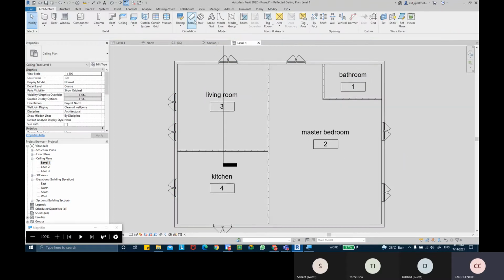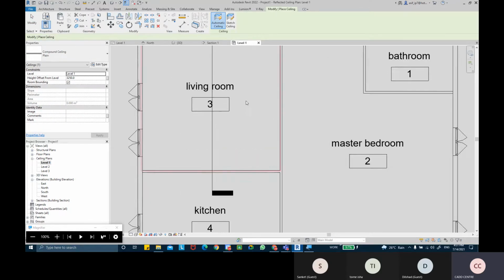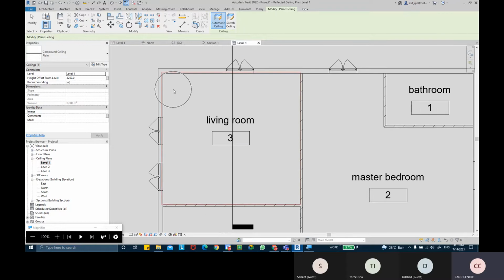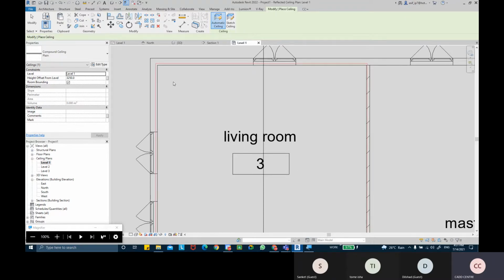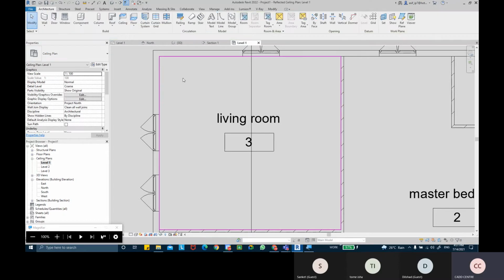So once again, I'll pick ceiling, pick the level, apply the offset, room bounding on. So you can see now automatic ceilings. When I'm dragging the cursor or keeping the cursor in this room, you can see a red line has been drawn. That's the line of the ceiling. That's where the ceiling would be coming in. So I'm going to click to apply it. Click, and there we go, the ceiling has been created.